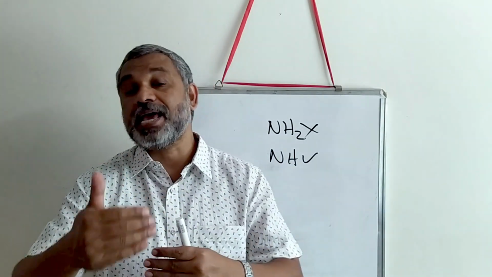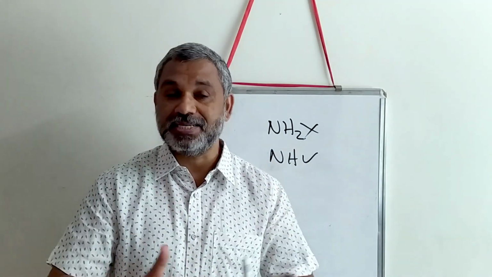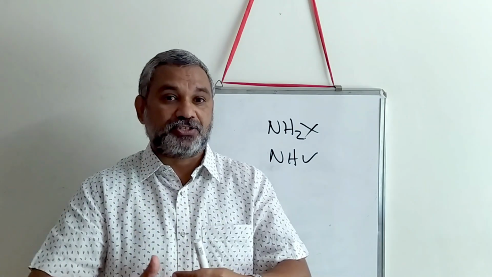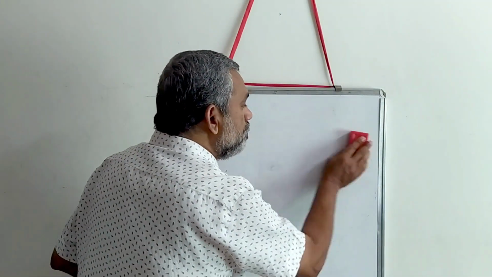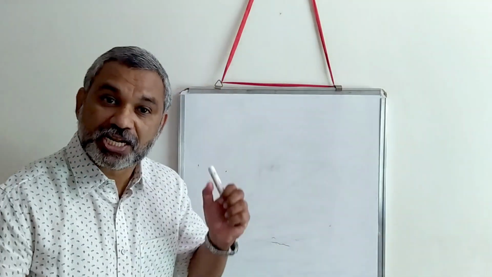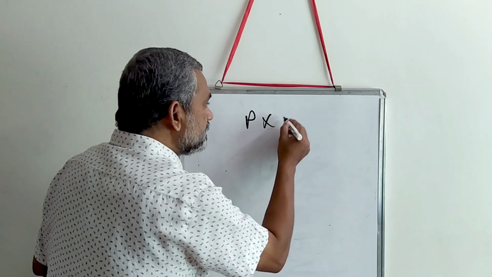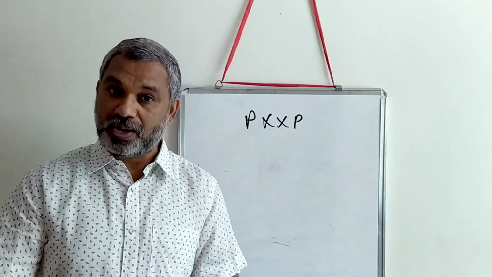Now these linkers can be an assembly of proline and glycine. So a polyproline structure is very important, and we need to look at how exactly this polyproline structure is formed. So it is a PXXP structure, proline and any other two amino acids.